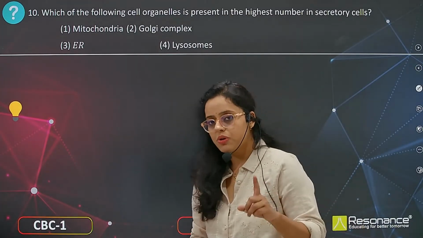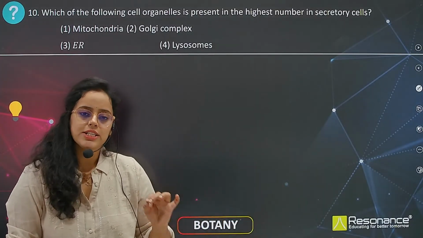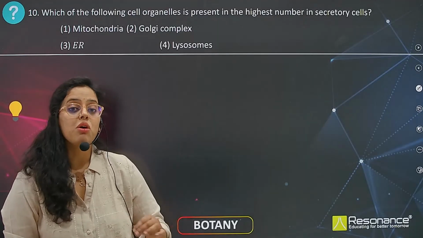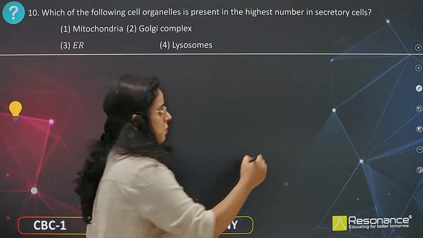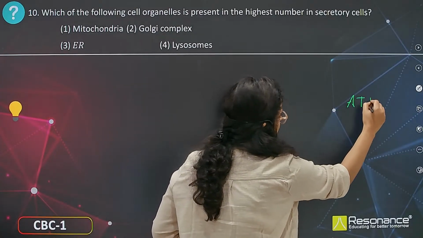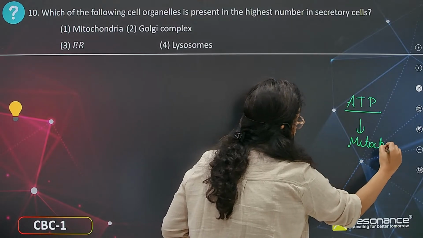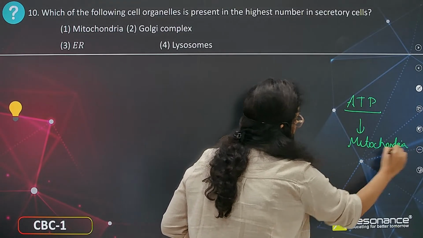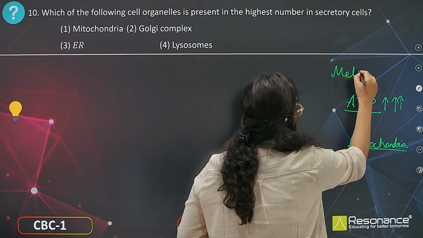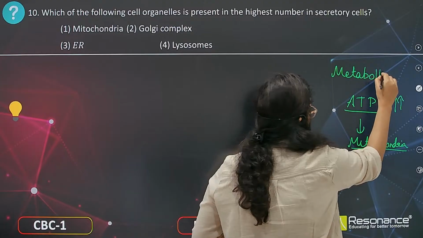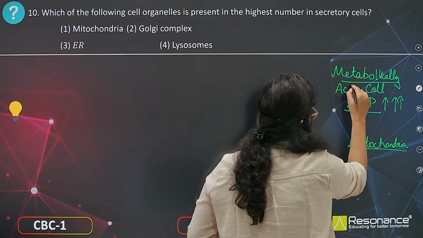In an earlier question, there was a similar question to this: the cell organelle that is present more in number in a metabolically active cell. In a metabolically active cell, more ATP is required. So mitochondria was more in number, right? Why? Because this is a metabolically active cell. Just now we have discussed metabolically active cells.